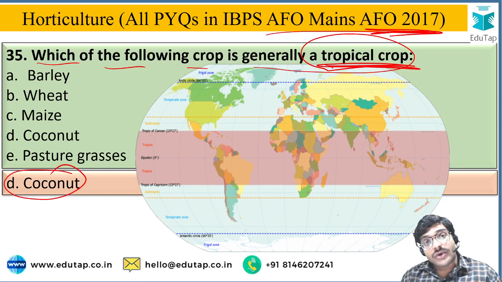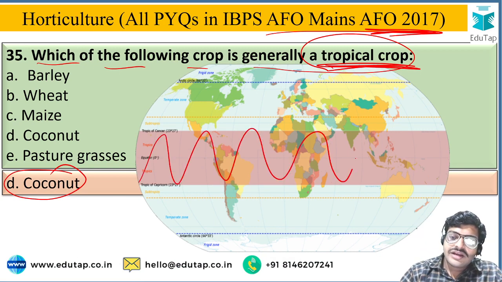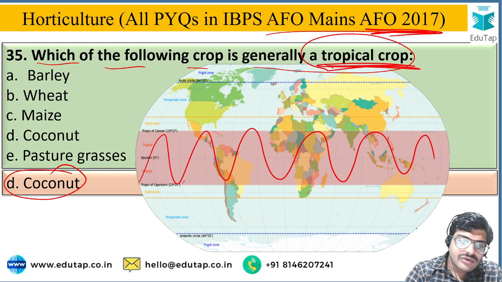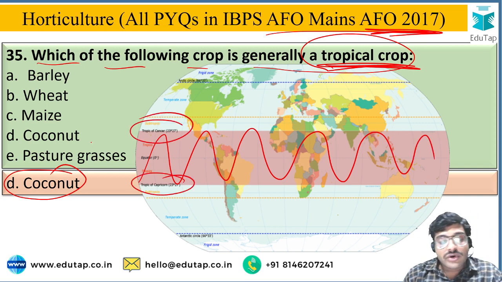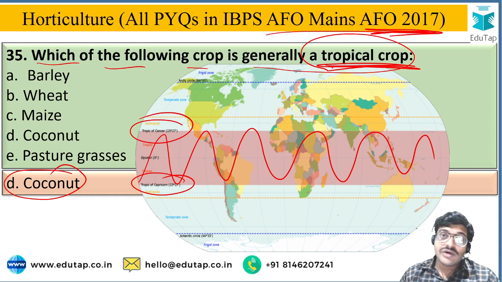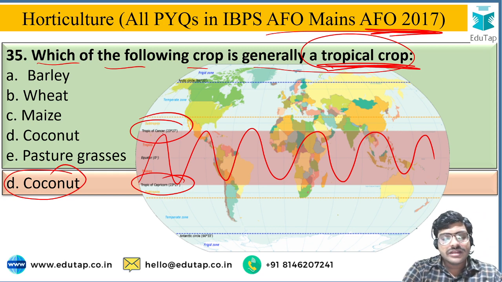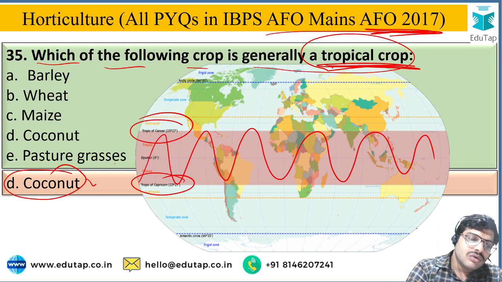So what are the tropics? In this highlighted area you can see the region between the Tropic of Cancer and the Tropic of Capricorn is called the tropics. In the tropics the temperature is usually more than 24 degrees Celsius, and mostly the crops which tolerate heat more are cultivated in the tropics. So from the given options, the tropical crop is the coconut crop.